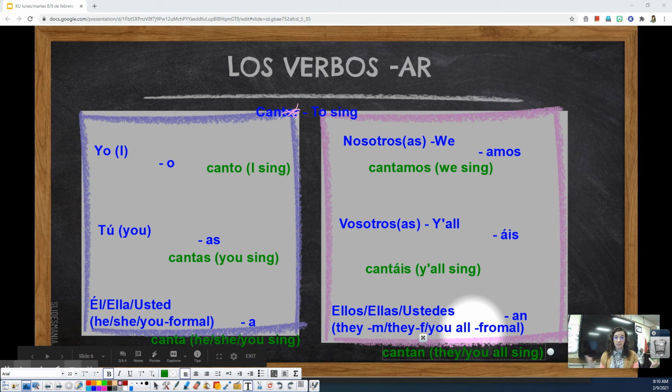After you've figured out the endings to this AR verb like cantar, you can do this with all regular AR verbs. So cantar, hablar, bailar, caminar, montar. The list can go on and on and on, and that list is in your notes. But hopefully this makes more sense.